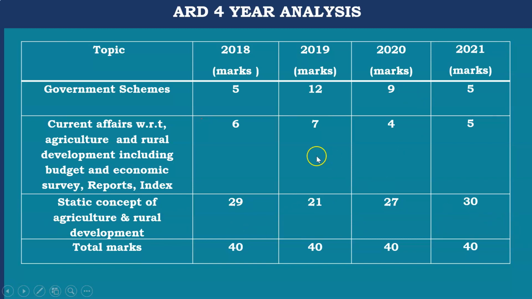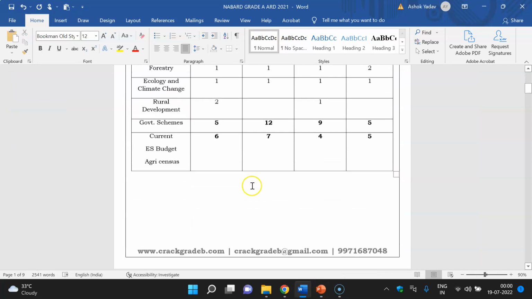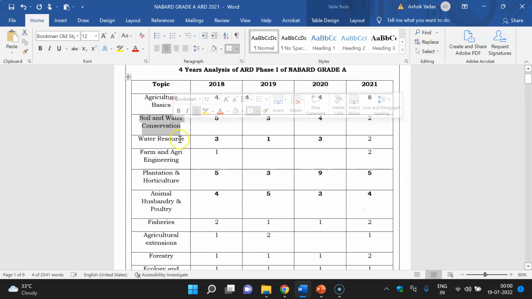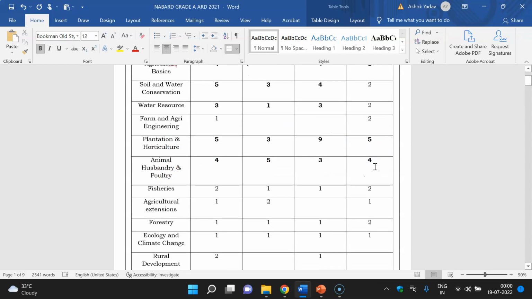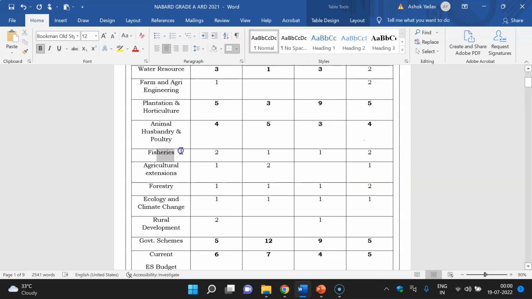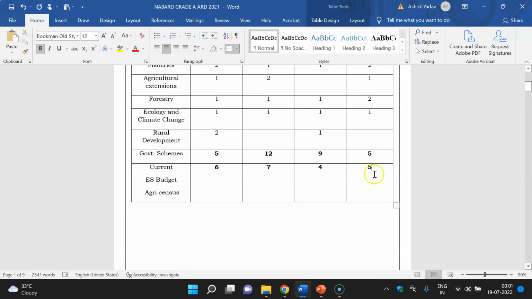So which topic should you focus on more? You can see that we have also done a topic-wise analysis. Maximum questions are asked from a few topics. Agriculture basics, they ask every year. Soil and water conservation, every year. Water resources, every year. Farm engineering, not asked every year. Plantation and horticulture, every year, a very important topic. Animal husbandry, also 3-4 questions every year. Fisheries, some definitions or questions, and then government schemes and current affairs questions.